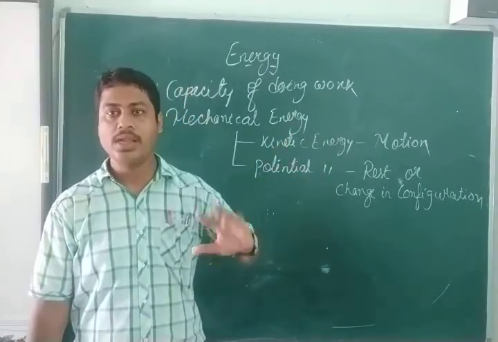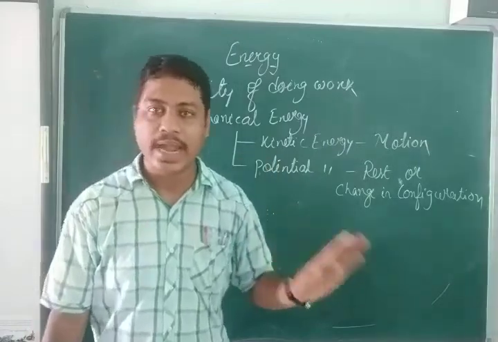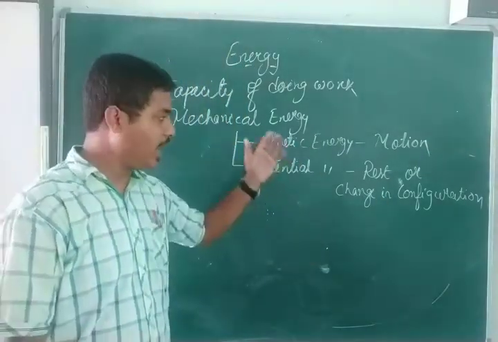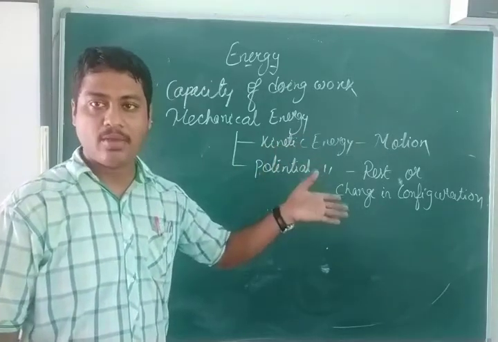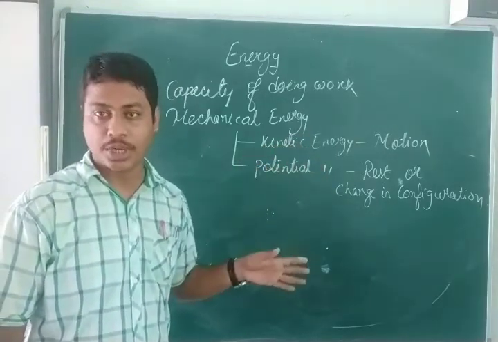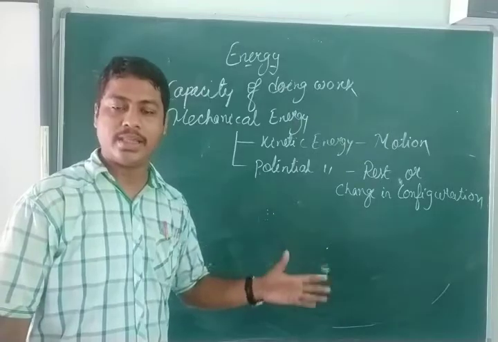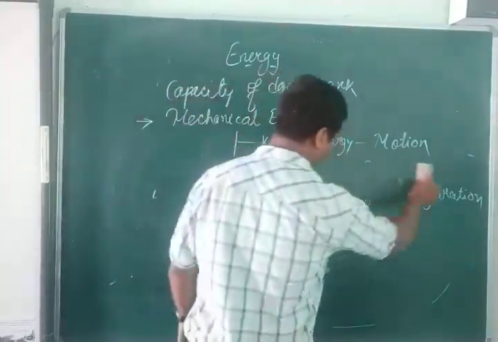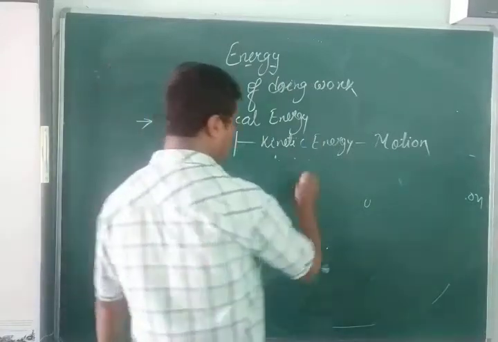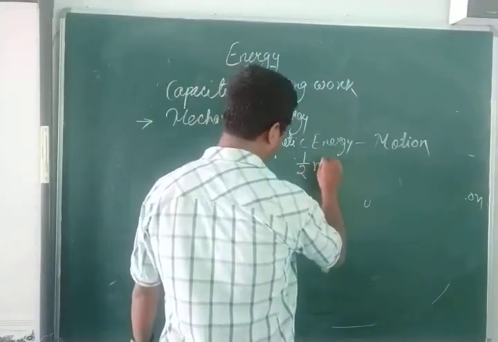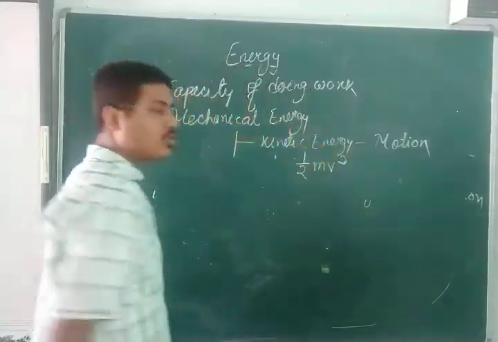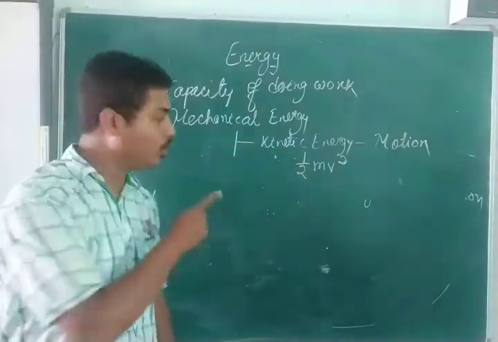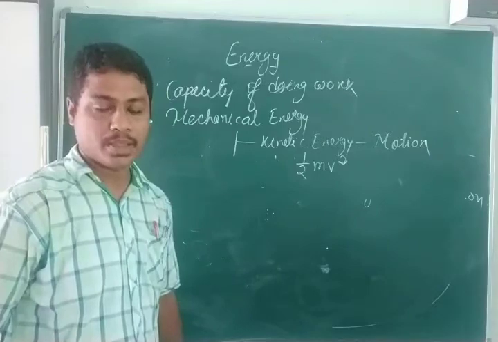So first of all, let us discuss kinetic energy. I have already told you what kinetic energy is: the energy possessed by a body when the object is in motion. The kinetic energy has a formula given by half mv square. So let us derive this formula. How will you get to this formula?